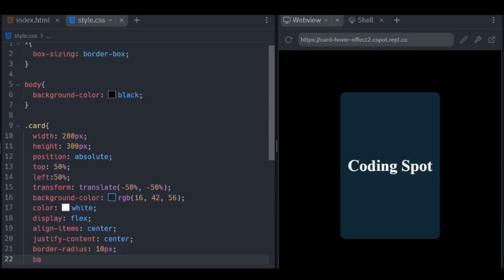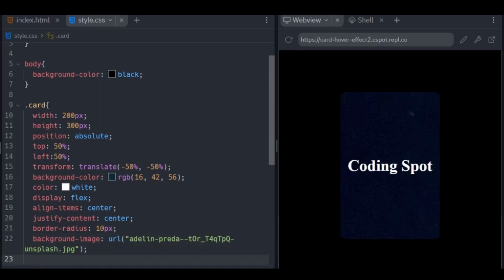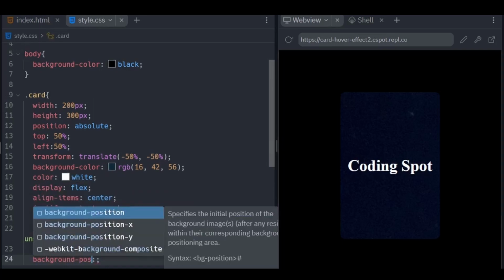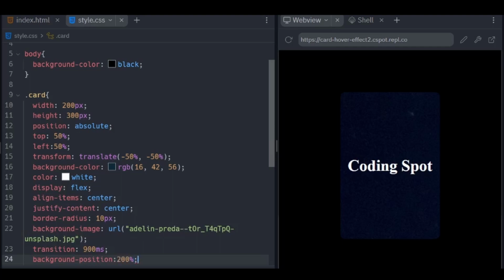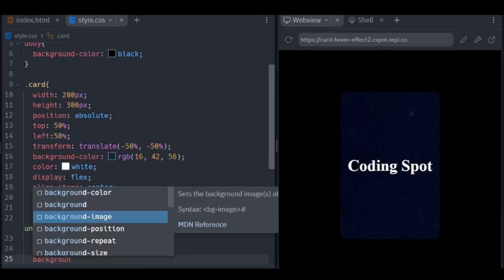I set the background image to a URL and I set this cool space image, which I'll put in the description. I give it a transition of 900 milliseconds. I give it a background position of 200%. The value depends on your image. And I gave it a background size of cover.